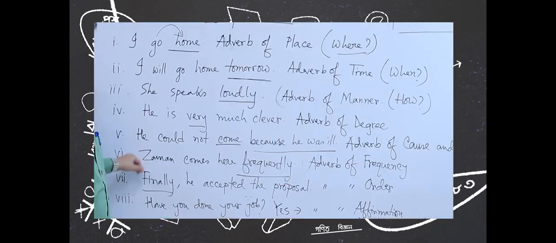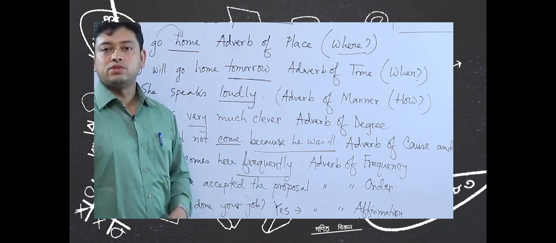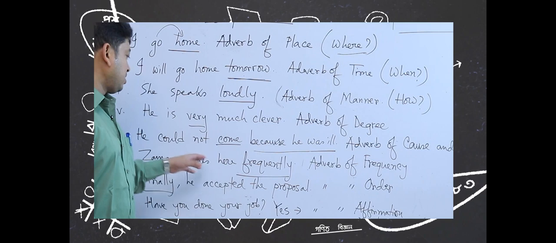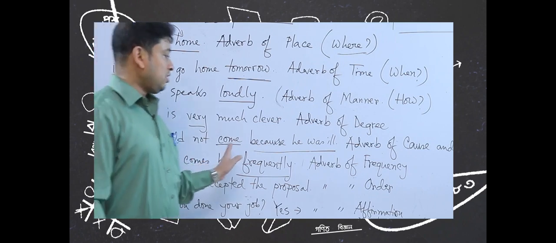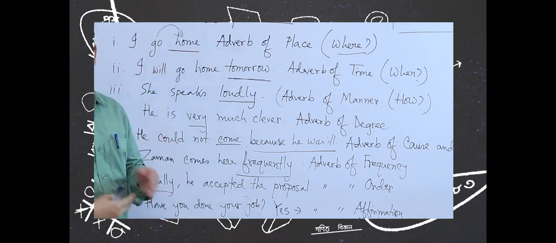Now, the 6th, Jaman comes here frequently. How often does he come? You ask the question to the verb. So, it gives the answer frequently. So, it is adverb of frequency, he is coming repeatedly.